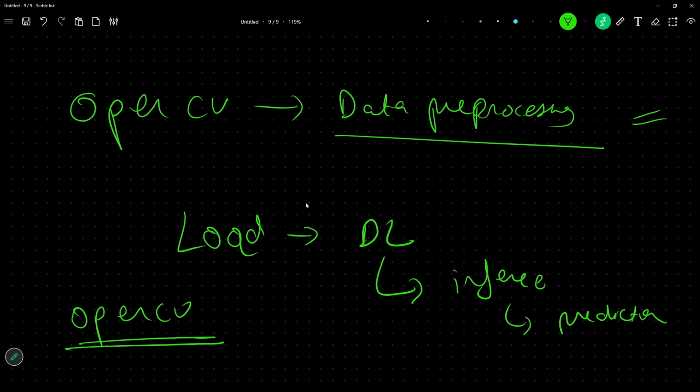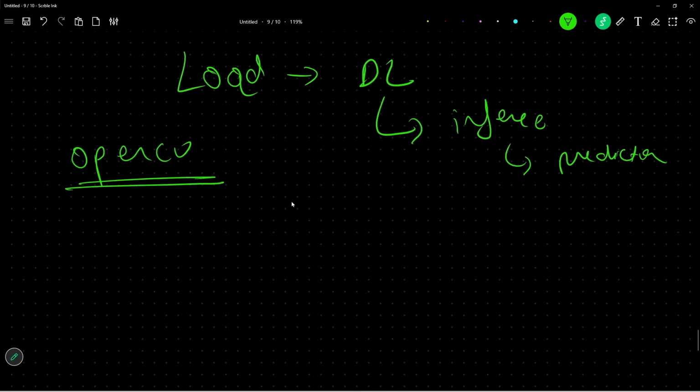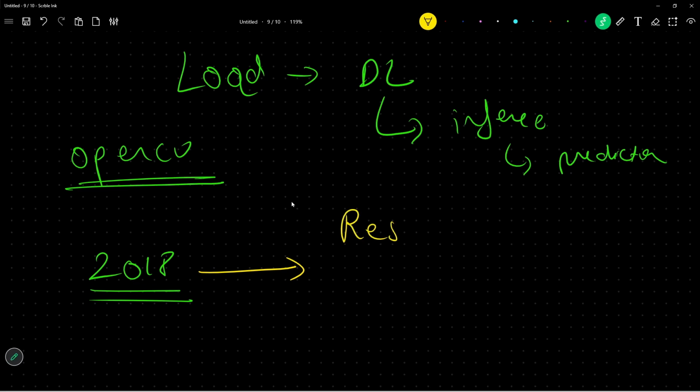But what has happened over the years? Remember, after 2018, there was no major update in OpenCV. But what has happened in the deep learning industry after 2018? We have skyrocketed our deep learning models. OpenCV is still there, but research has skyrocketed. What research has been made?